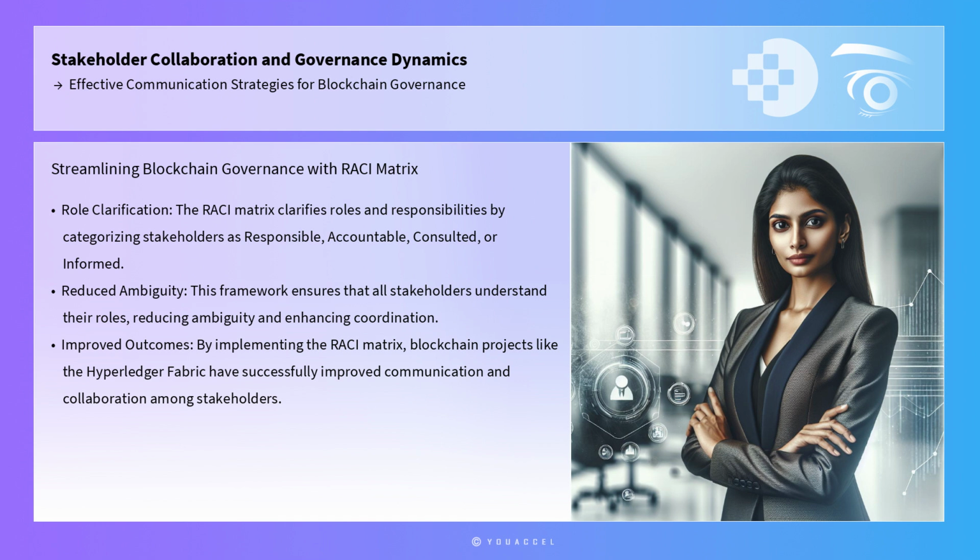Engagement frameworks, such as the RACI matrix, can further streamline communication in blockchain governance. The RACI matrix clarifies roles and responsibilities by categorizing stakeholders as responsible, accountable, consulted, or informed for different governance tasks. This framework ensures that all stakeholders understand their roles, reducing ambiguity and enhancing coordination across the governance process. By implementing the RACI matrix, blockchain projects like Hyperledger Fabric have successfully improved communication and collaboration among stakeholders, leading to more efficient governance outcomes.